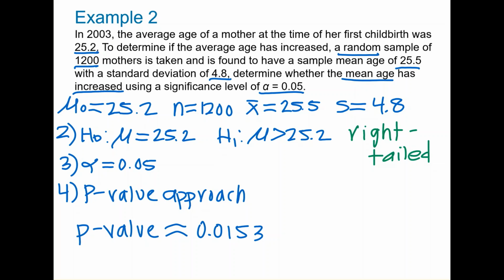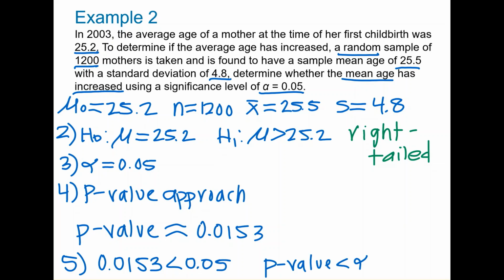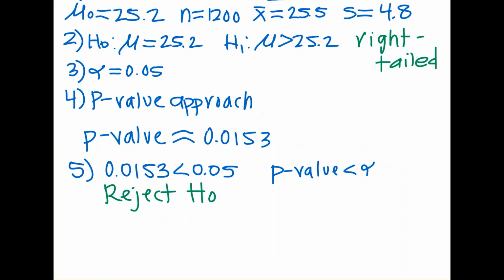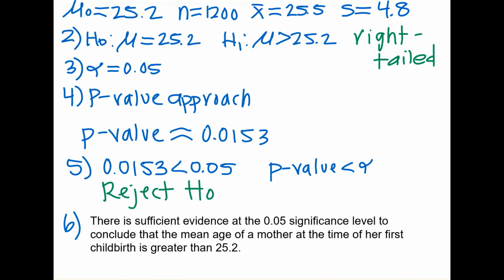Now let's compare the p-value to alpha. We have that 0.0153 is less than 0.05. So the p-value is less than alpha. So because the p-value is less than alpha, we reject H naught. And now we write our conclusion. There is sufficient evidence at the 0.05 significance level to conclude that the mean age of a mother at the time of her first childbirth is greater than 25.2.